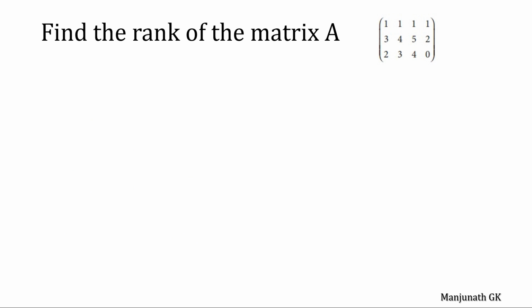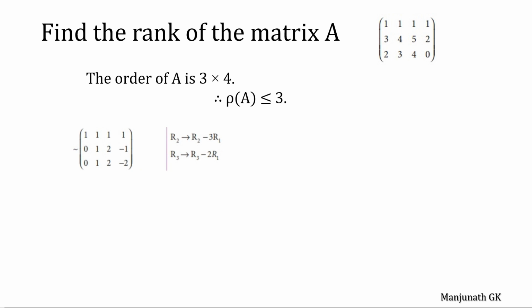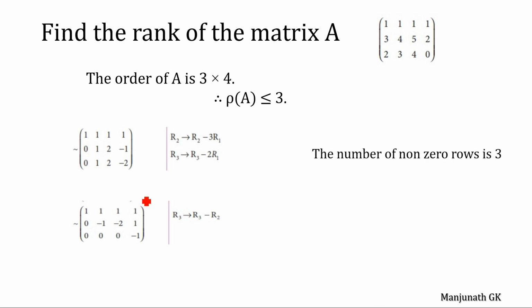Then find the rank of this matrix. The order is 3 cross 4. The maximum rank of this matrix is less than or equal to 3. Do some row operations and convert this into reduced row echelon form. So this is the final result here. Count the number of non-zero rows here: 1, 2, and 3. So the rank of this matrix A is 3.